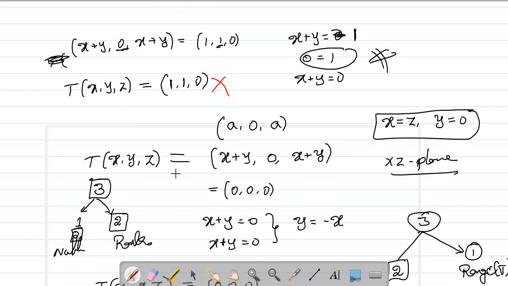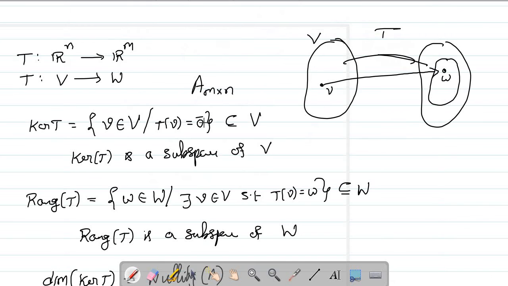How can you say that it is not in the range set? Whatever element you take, it will not be mapped to 1, 1, 0 under this transformation. So if you want to say an element is in the range set, you should collect all w's in W such that there is someone, that is V, whose image is w. There is at least one V whose image is w. Then I can say that it is in the range set, and that is the definition of the range set.